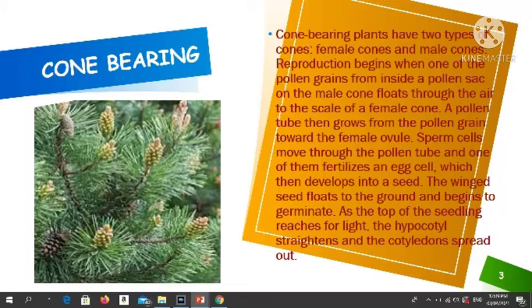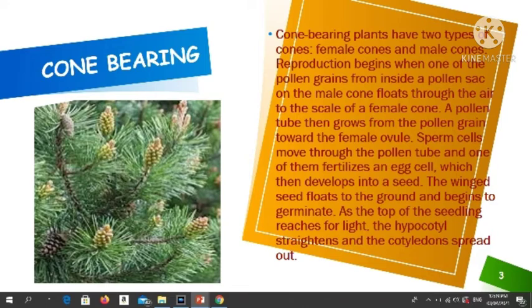Cone-bearing plants have two types of cones, female cones and male cones. Reproduction begins when one of the pollen grains from inside a pollen sac on the male cone floats through the air to the scale of a female cone. A pollen tube then grows from the pollen grain toward the female ovule.